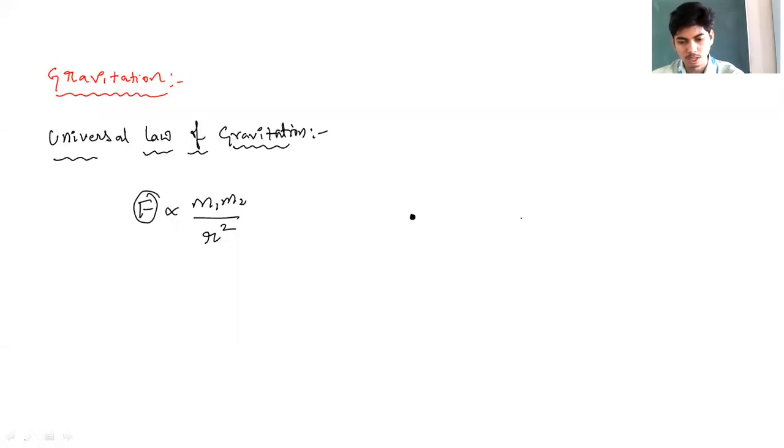Suppose these are two bodies of masses m1 and m2, and these two bodies are separated by distance r, then there will be a gravitational force between these two masses. I have told you the force of attraction between any two masses is called gravitational force. ಯಾವಾಗಲೂ ಎರಡು masses ಮಧ್ಯೆ ಇರೋ attraction force ನ gravitation force ಅಂತ ಕರಿತೀವಿ.